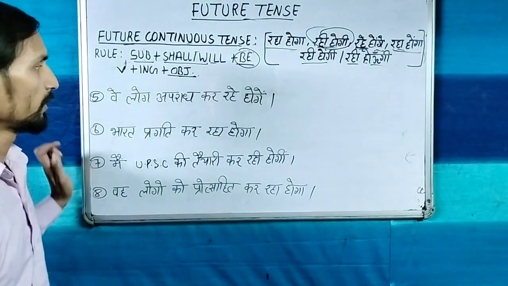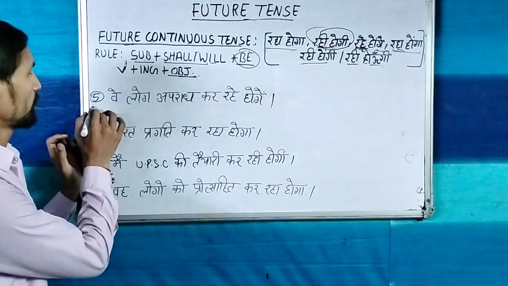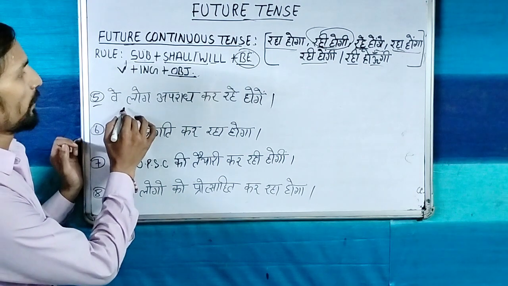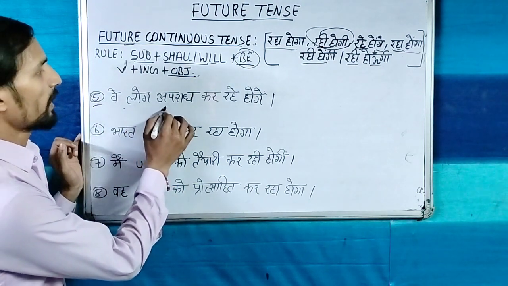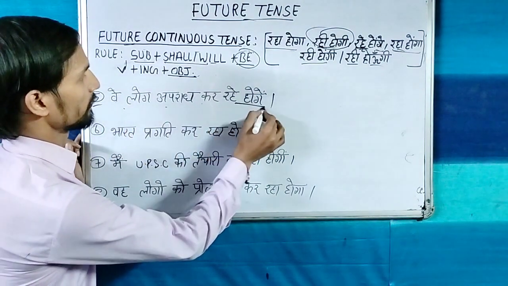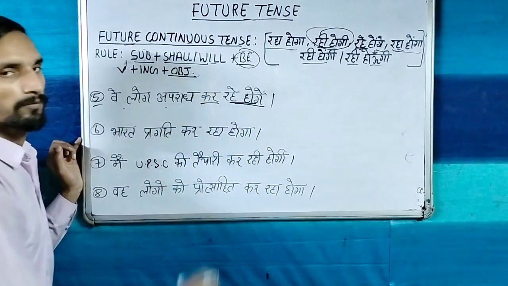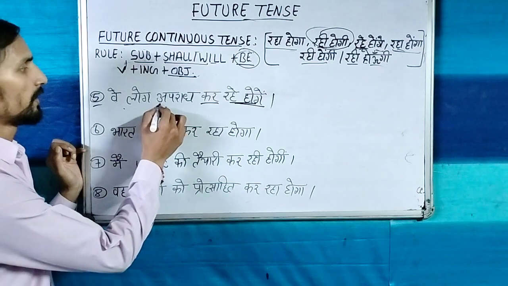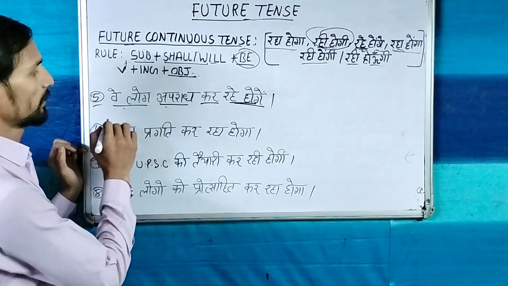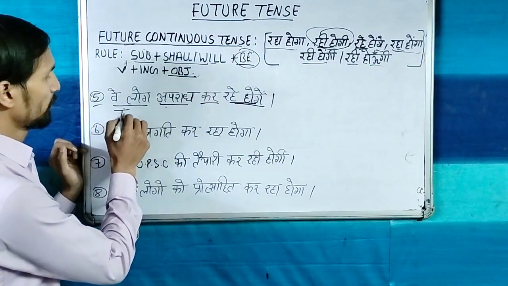So now look at the next sentence, that is वे लोग अपराध कर रहे होंगे. So करना, and after करना, रहे होंगे. So this is future continuous tense. अपराध means crime. वे लोग, it's the subject. So let's make it.